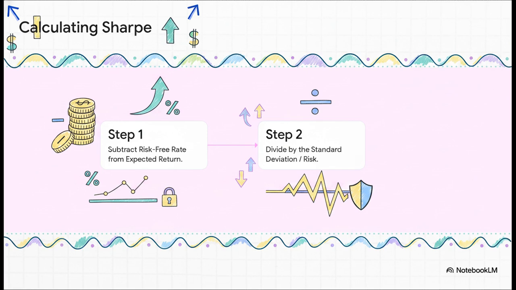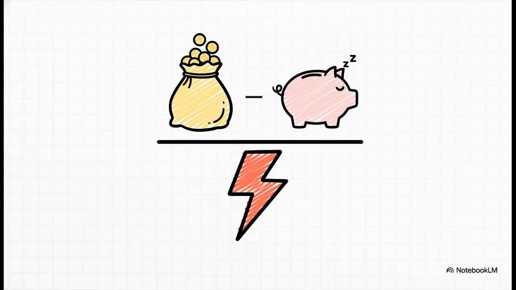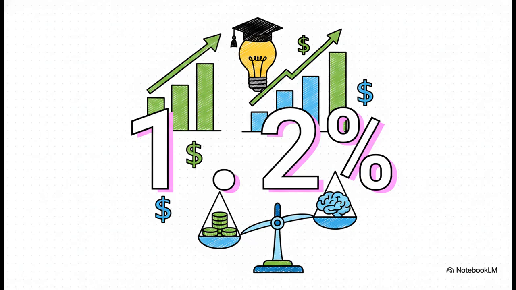Why? Because we only care about the extra profit we are making for taking on risk. Then, step 2. Divide that extra profit by our standard deviation, our risk level, of 5%. So, setting up the math, our Sharpe Index equals (8 minus 2) divided by 5. In plain English, we are calculating exactly how much extra return we get for every single unit of stress we are enduring. And the result? It's 1.2. Now, this single number is massive.